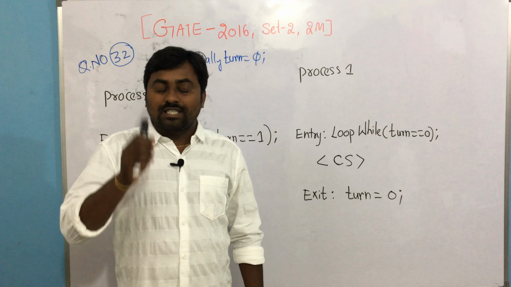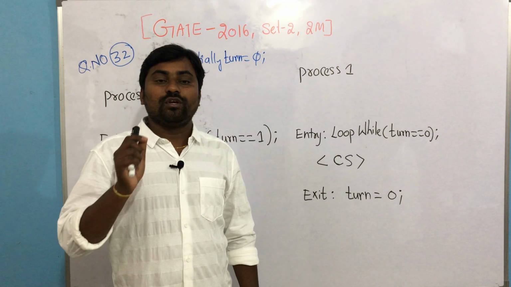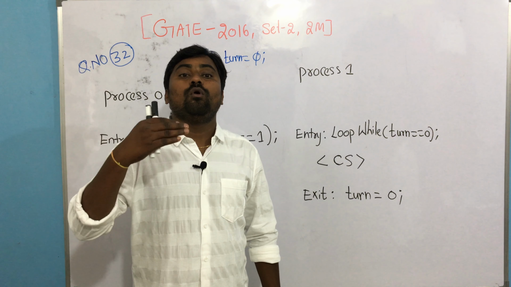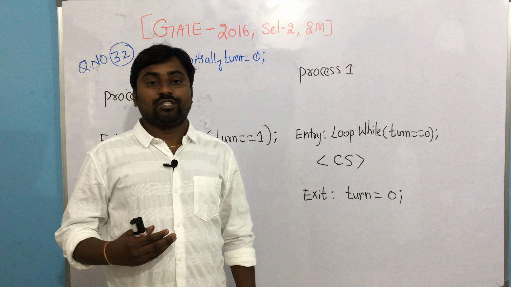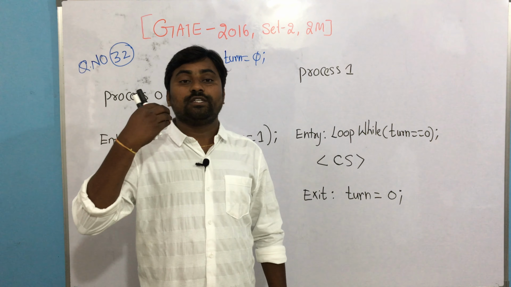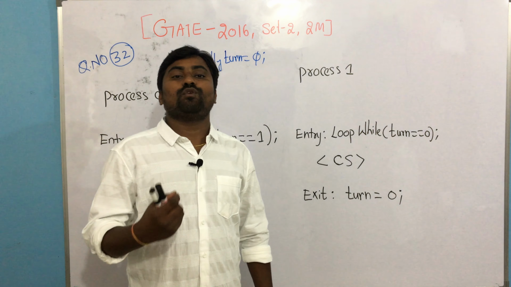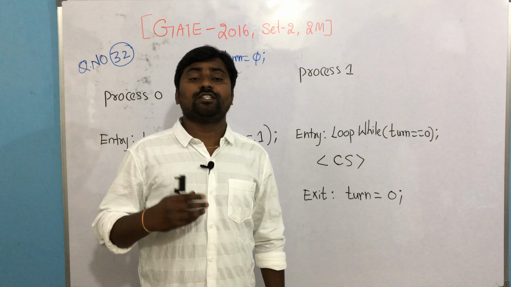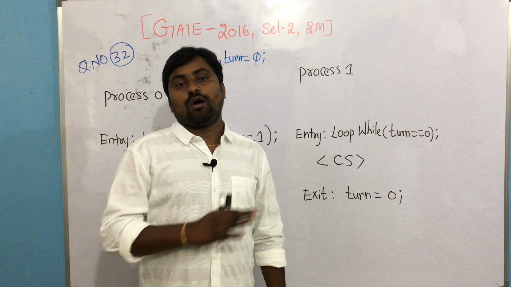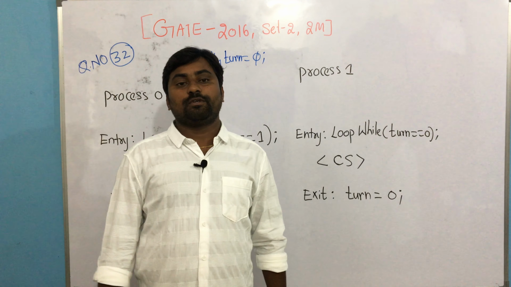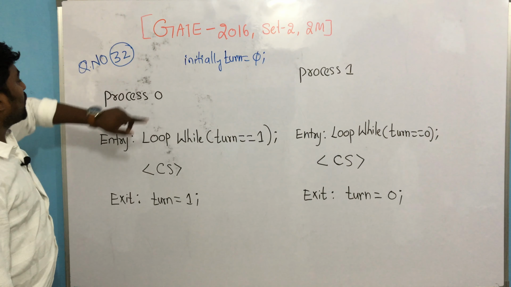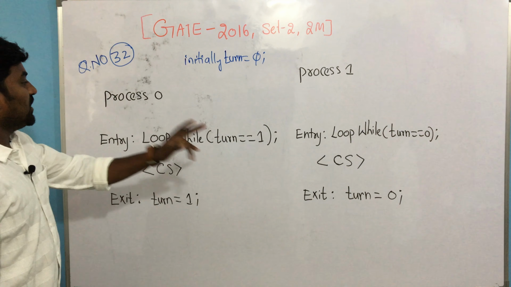And these questions are easily solvable, only you need a proper understanding of the concept, like how mutual exclusion is going to be guaranteed, how progress is guaranteed. You must be very clear about the definitions of mutual exclusion, progress and bounded waiting, which I have already discussed. So let us trace out this problem. Which of the following statements is going to be correct? Look, all of you. There are two processes, right? They access the critical section.